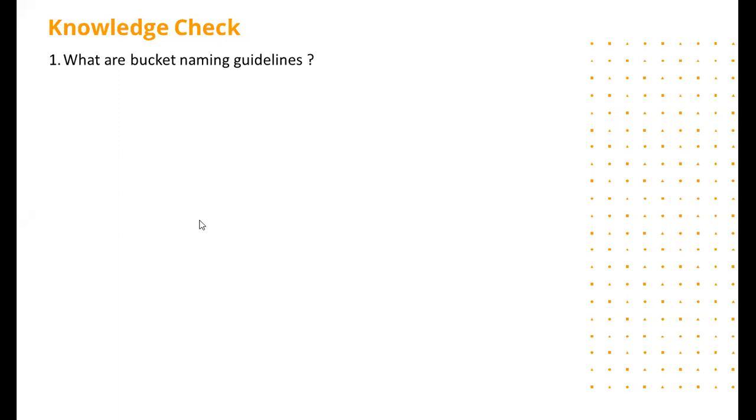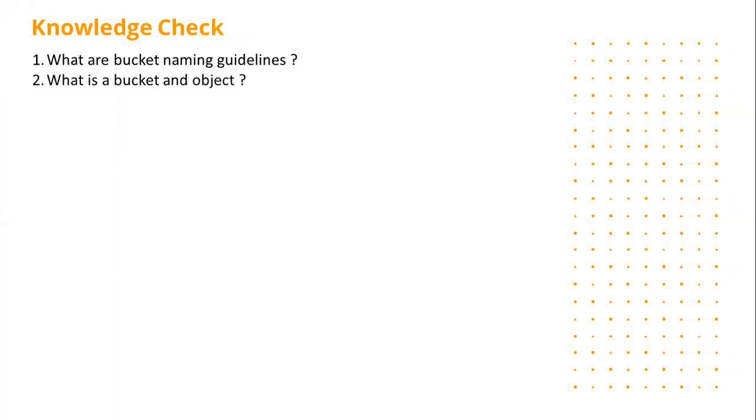Okay. Next question. What's a bucket and an object? What's a bucket, first of all? A bucket is like a folder. A main level folder. Yes. An object is a file. Bucket is a storage folder, and its contents are called objects.